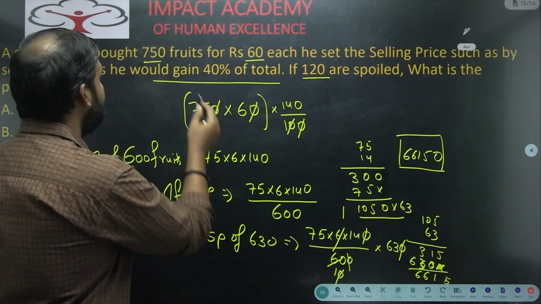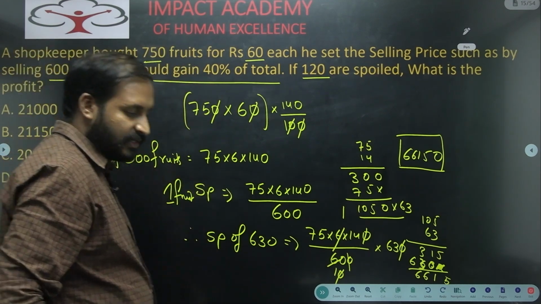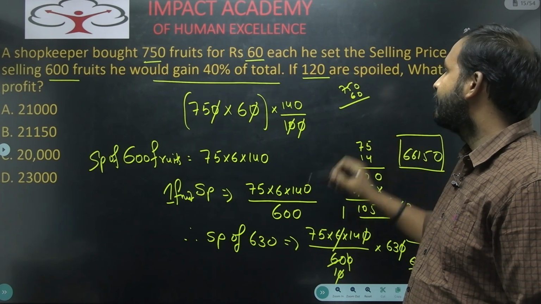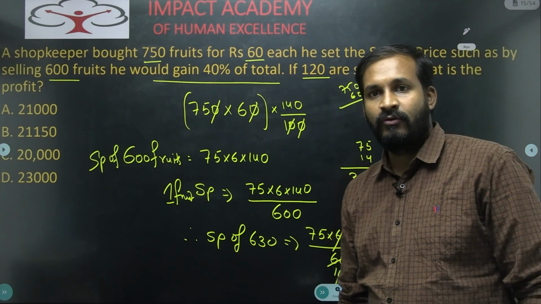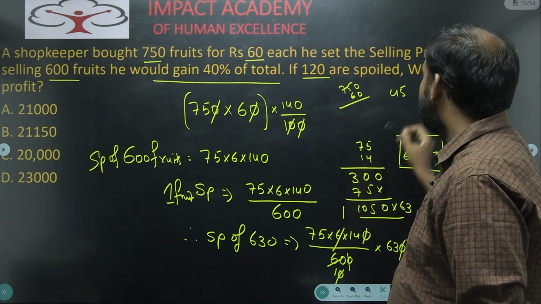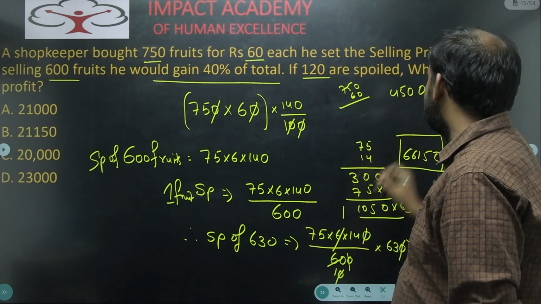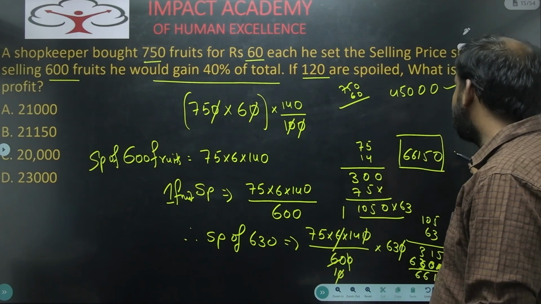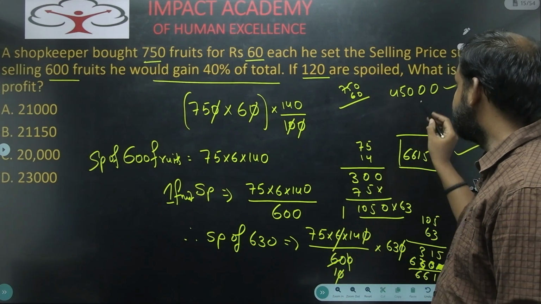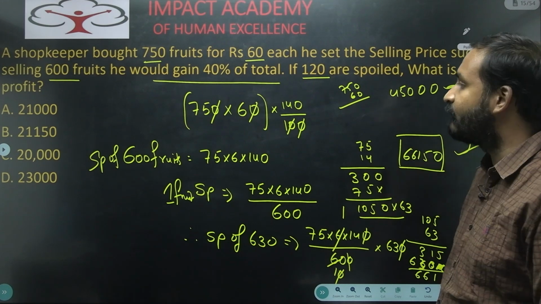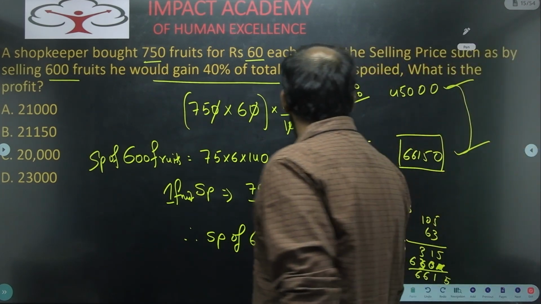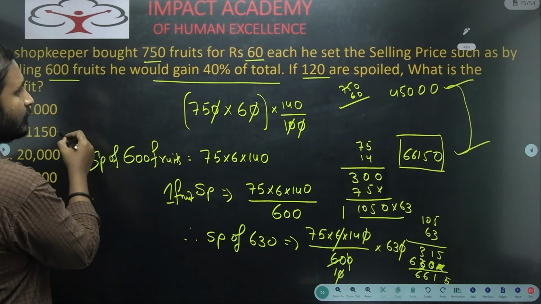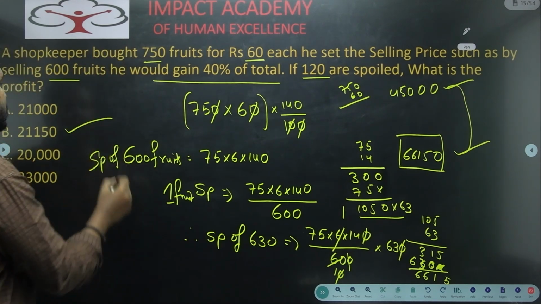But what is his investment? 75 into 6, what will you get here? 750 into 60 is his investment, right? So you will get 450 and 00. So overall his investment is 45,000 and in return he got 66,150. That means what is his profit here? Very clearly his profit is 21,150 here.